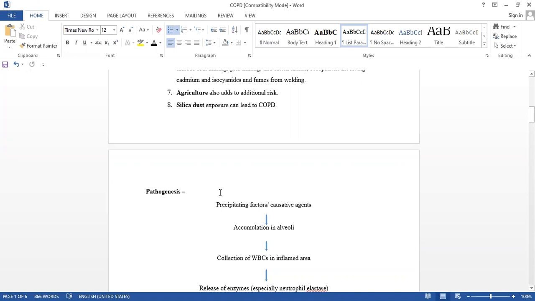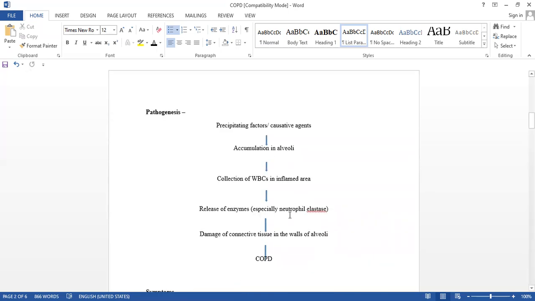Now we will see the pathogenesis. Genesis means production or synthesis. Pathogenesis is how the disease develops. Here I have mentioned a schematic representation in a very simple way.